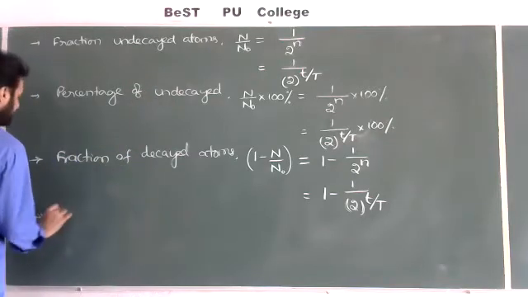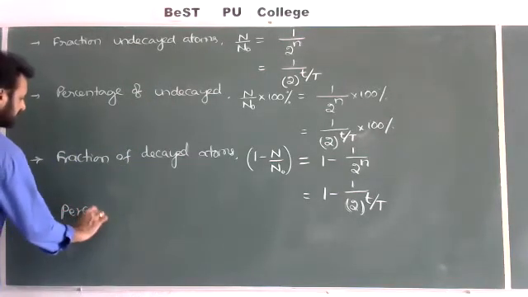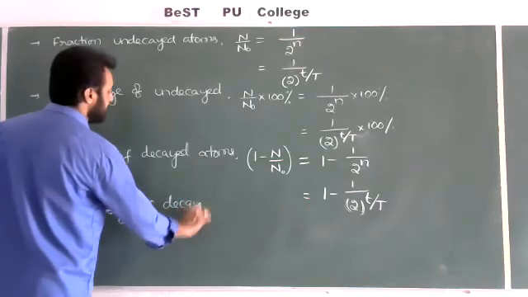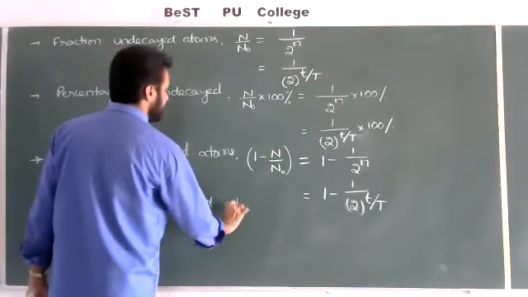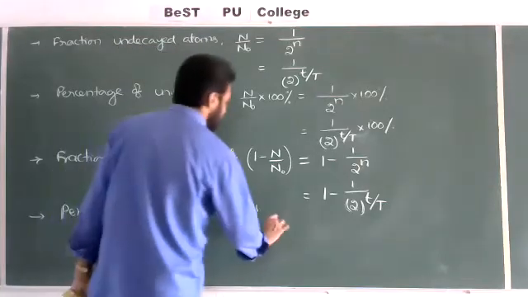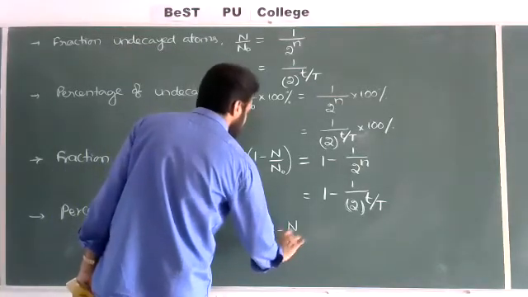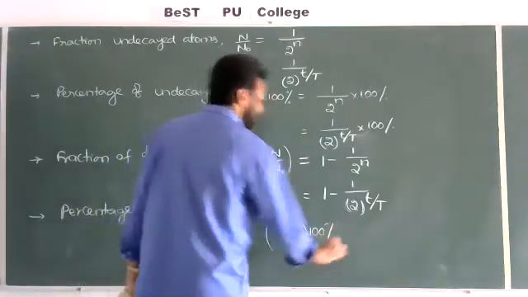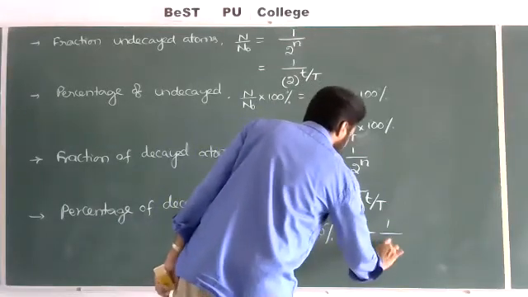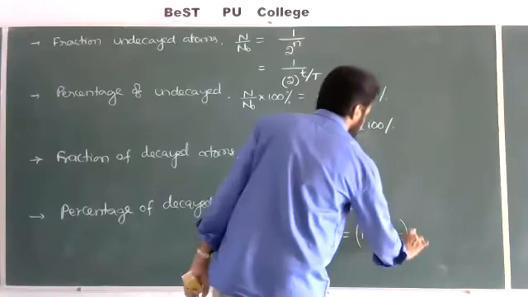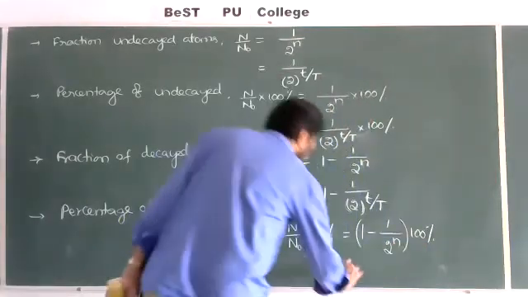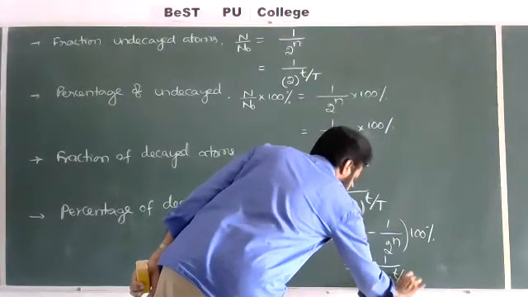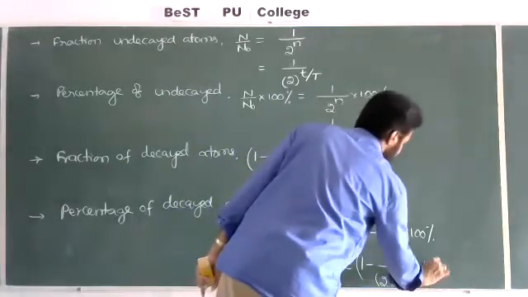In the same way, what is the percentage of disintegrated or decayed atoms? The percentage of disintegrated or decayed atoms is equal to 1 minus N by N naught into 100%. On the right side, also write 1 minus 1 by 2 to the power of n into 100%, or 1 minus 1 by 2 to the power of small t by capital T into 100%.